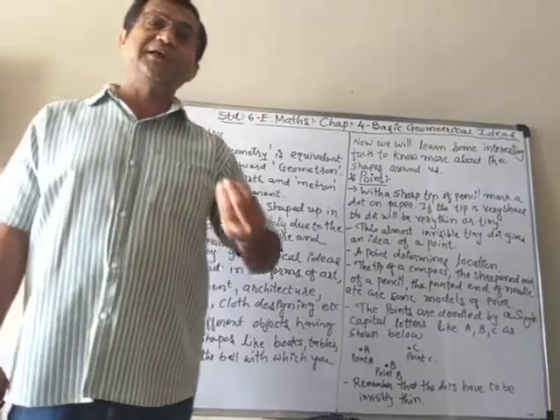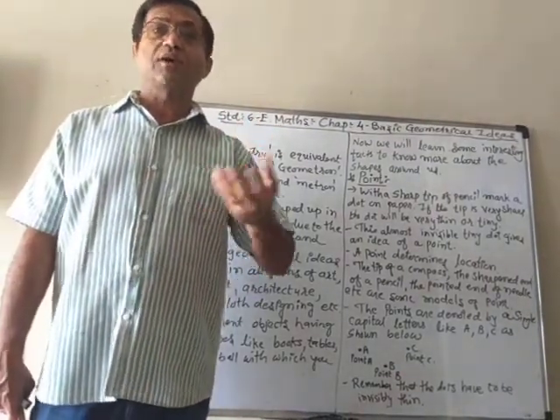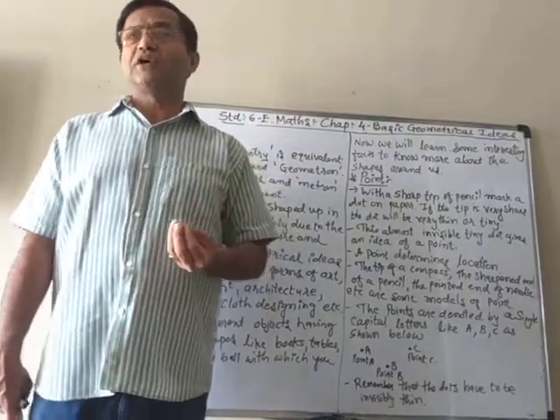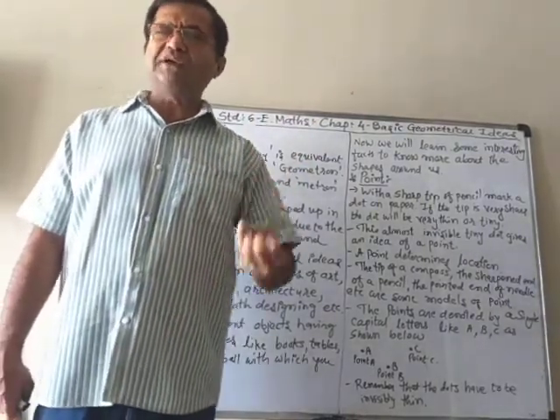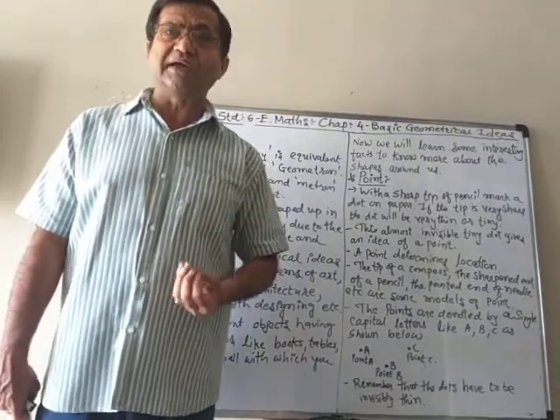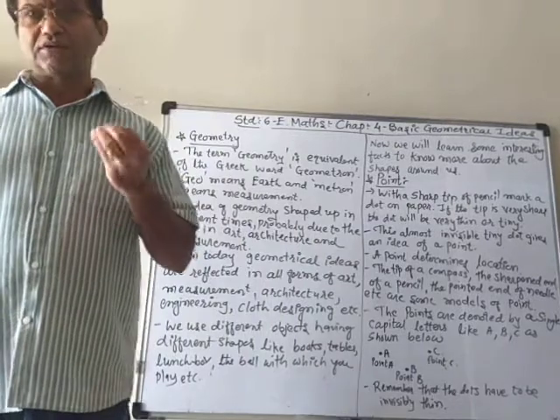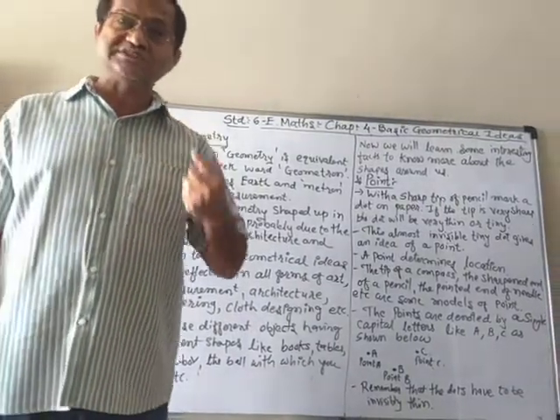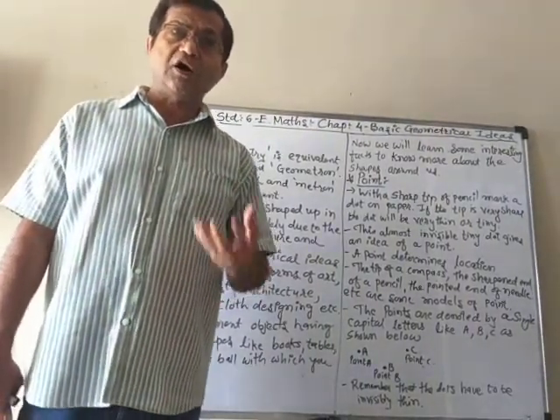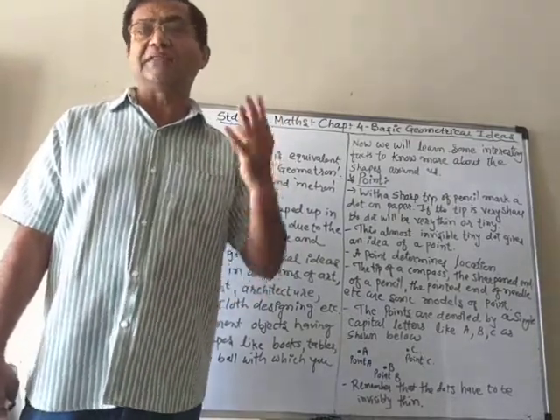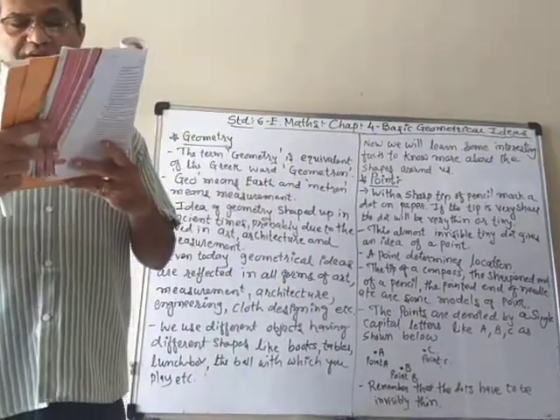Also, when you play, the ball is of a special size and shape. So every day from morning till night we are using different types of things which have different shapes, and that is because of spatial measurement and the idea of geometry.